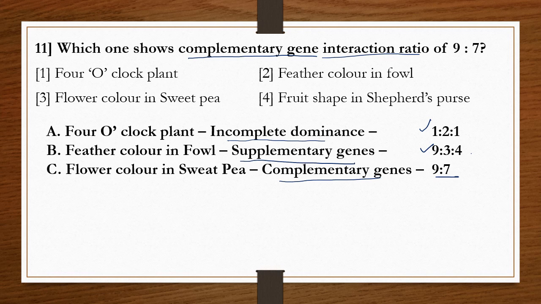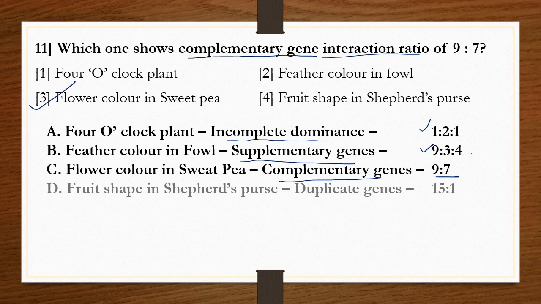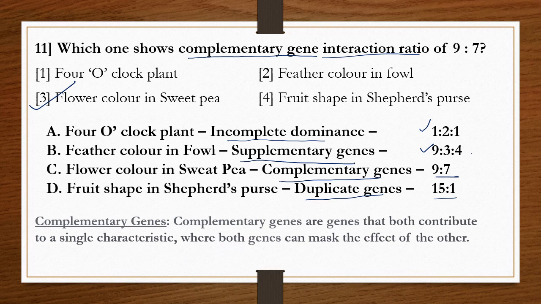So as per the question, the third one is the correct option. And fourth, fruit shape in shepherd's purse is an example of duplicate genes, and its ratio is 15:1. Now let's know what is meant by a complementary gene. Complementary genes are the genes that both contribute to a single characteristic, where both genes can mask the effect of the other.